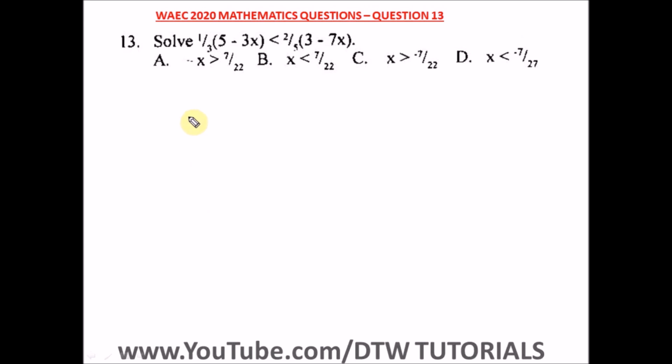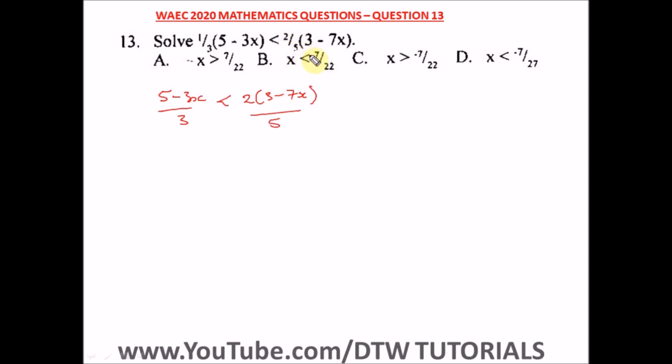Question 13 of the WASSCE 2020 Mathematics Past Question, that's your WAEC 2020. It says solve this. Okay, this is an inequality, so we have to solve this. So we have 5 minus 3x divided by 3 less than 2 bracket 3 minus 7x divided by 5.